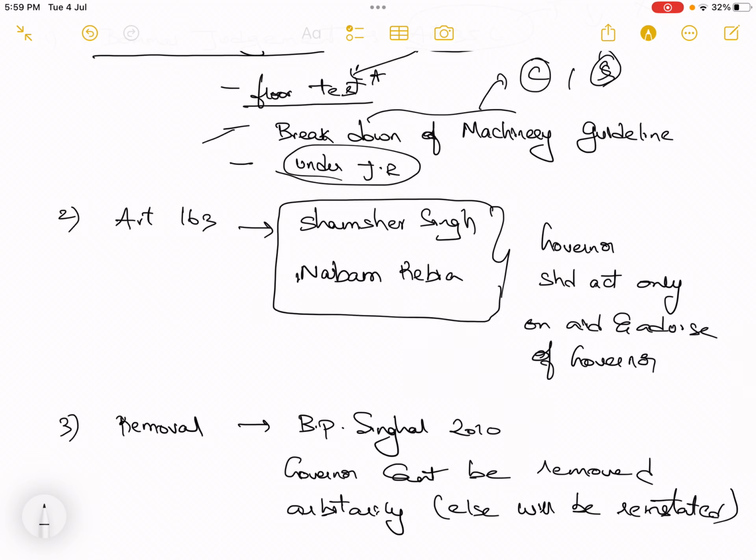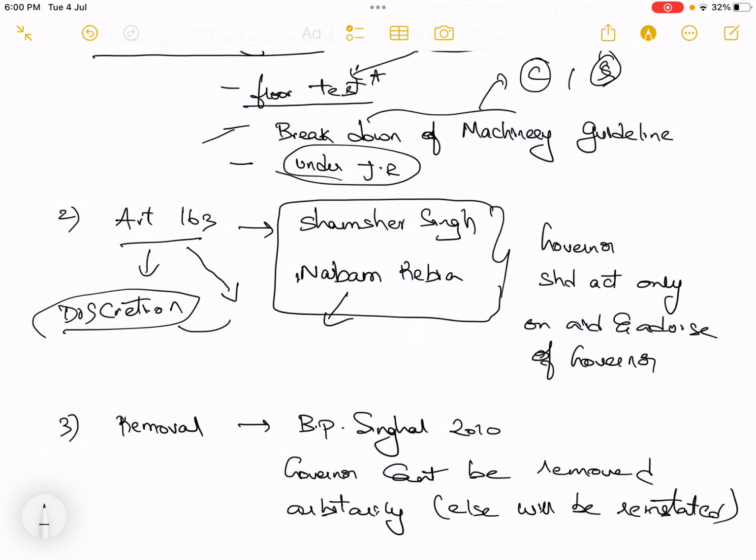What this judgment says: under Article 163 there is a provision in which the governor decides what constitutes discretionary power, and that is also the decision of the governor. This was taken as the provision by the governor. Okay, this was vague, actually, Article 163. So what are the discretionary powers? Most of the time it was interpreted that what those discretionary powers are is also the discretionary power of the governor.